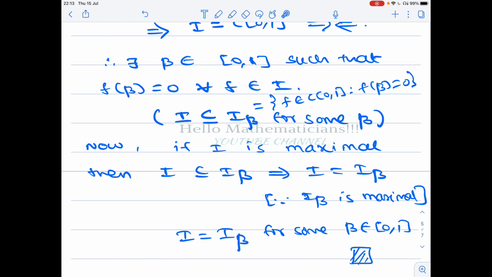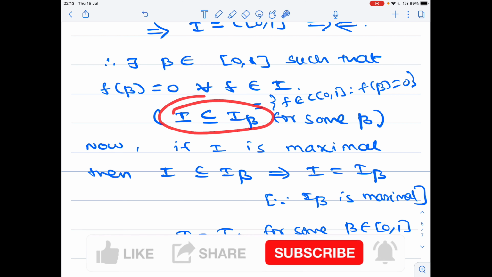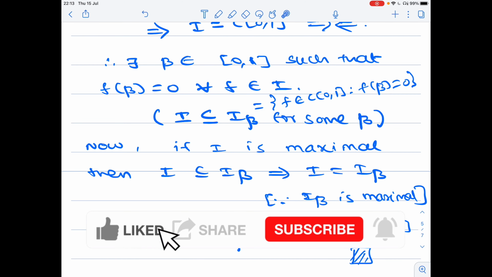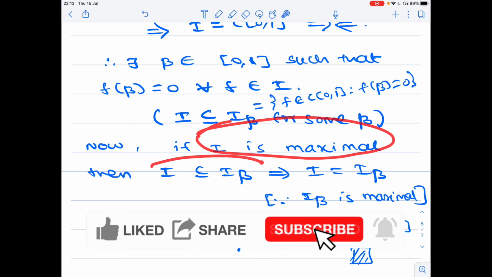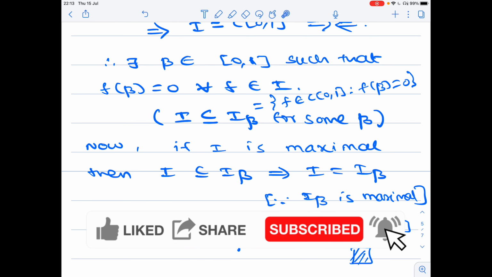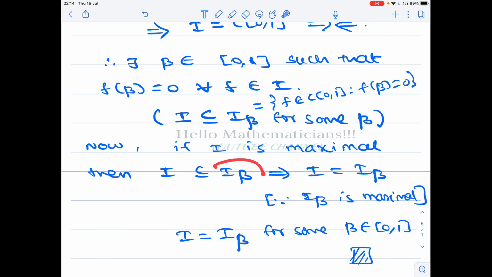If I is a maximal ideal, then definitely it is a proper ideal. We just proved that I is contained in I beta. Therefore, this maximal ideal I is also contained in I beta. But I is a maximal ideal, and we already proved in the beginning of this video that I beta is a maximal ideal. Both being maximal ideals, they should be equal. Therefore, if you take any arbitrary maximal ideal, it is of the form I beta for some beta belongs to the closed interval [0, 1].